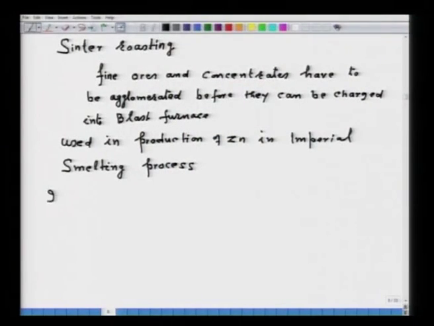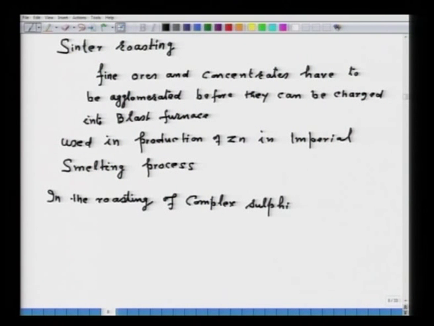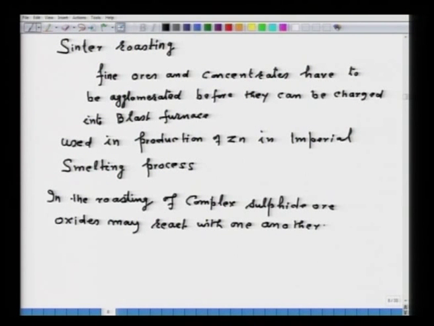Now, sometimes what happens, say in the roasting of complex sulphide ores, the oxides may react with one another, and a typical example is in the roasting of zinc, the oxide formation like ZnO Fe2O3.